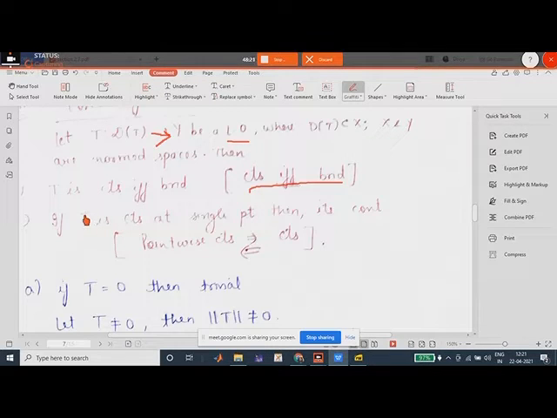And the second thing is, if T is continuous at a single point, then it is continuous. ये भी फंक्शन से बिल्कुल अलग है. फंक्शन में क्या होता था, if it is continuous then it is continuous at every point, at a single point also. But for operators what we are saying is that if it is continuous even at a single point, then it would be continuous on the whole of the domain.